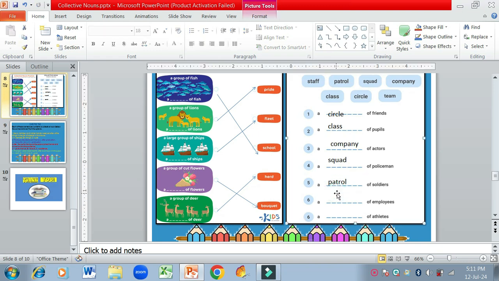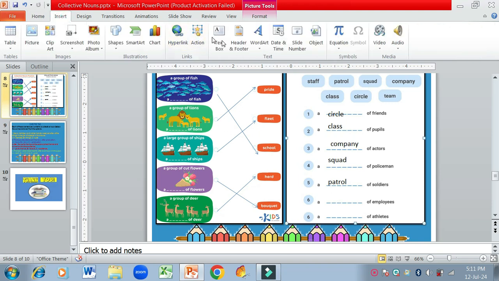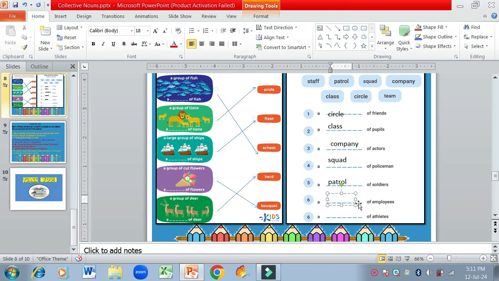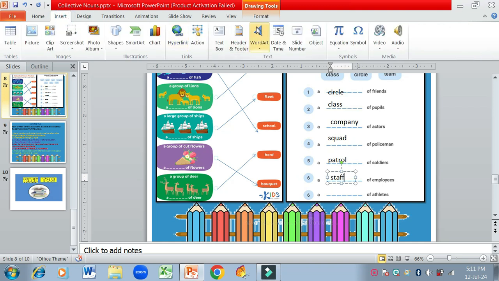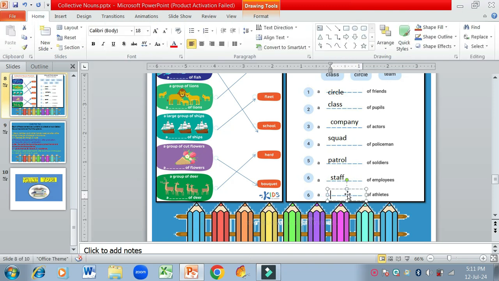Dash of employees, staff of employees. Okay. Staff of employees. A dash of athletes, team of athletes. Dash of athletes, there it will be team of athletes.